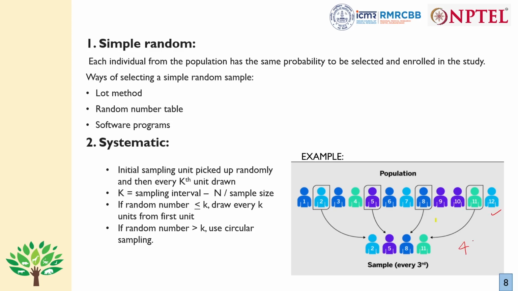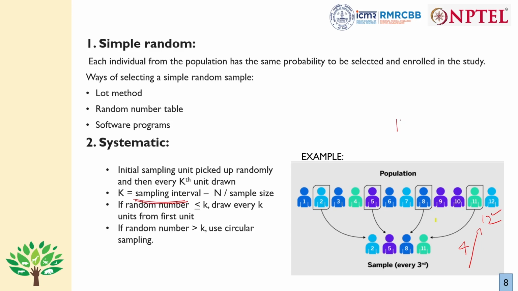So we need 4 people from these 12 individuals. For this we need a sampling interval, that is, systematically, in a methodical approach, we need to pick up some individuals. So for that we need a sampling interval.